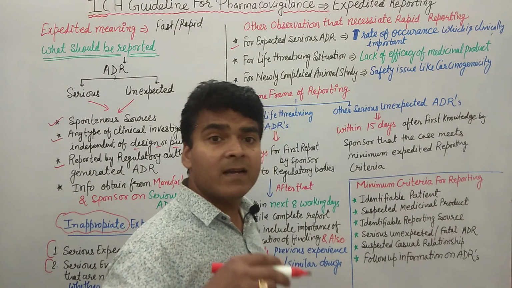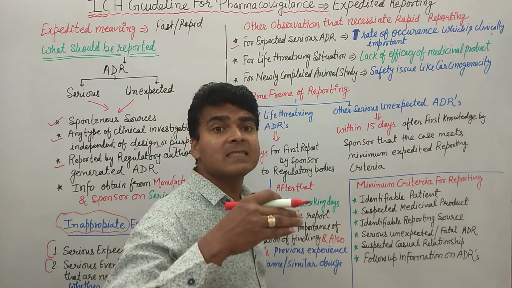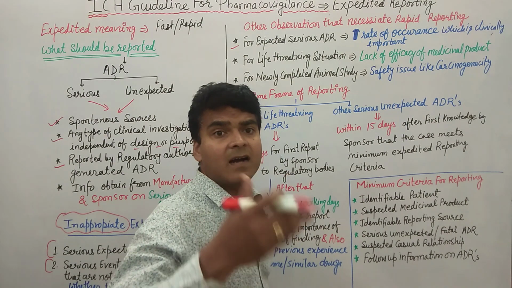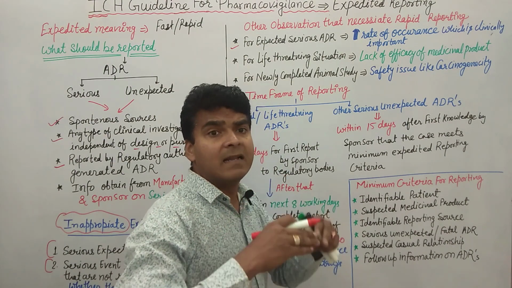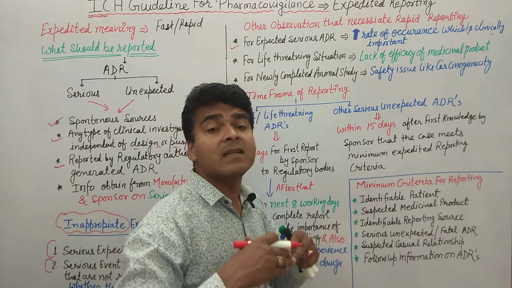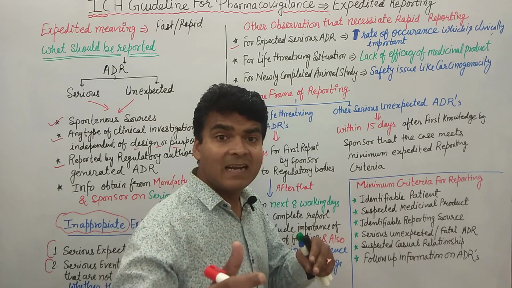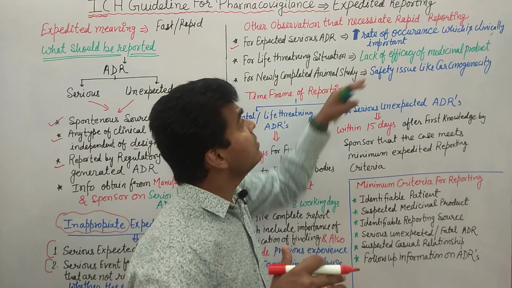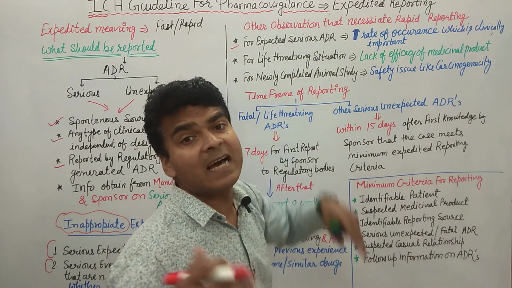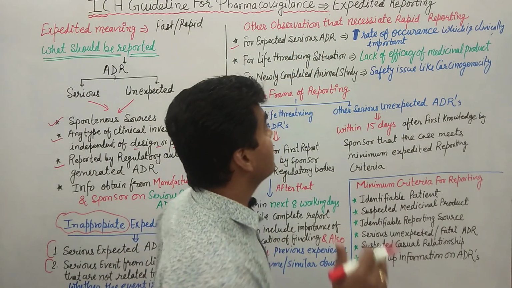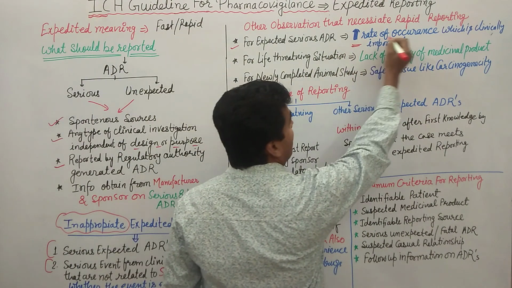Clear? Whenever an expected ADR increases in occurrence, meaning if we are giving a drug to 100 people and 60 to 70% of people have that ADR, then we can include the serious expected ADR into expedited reporting. Clear? So that is the important point.